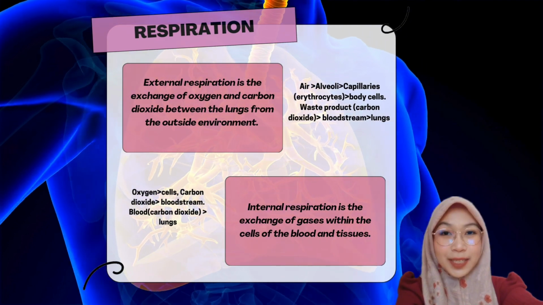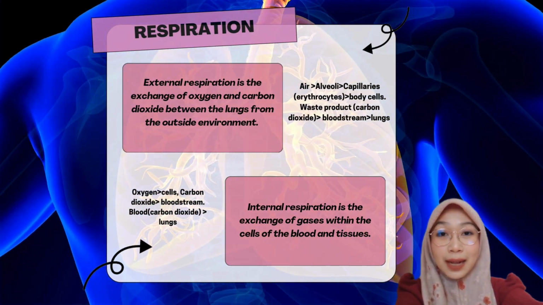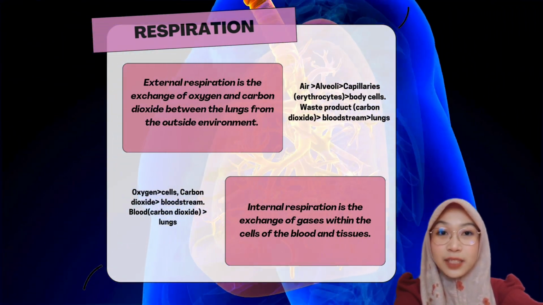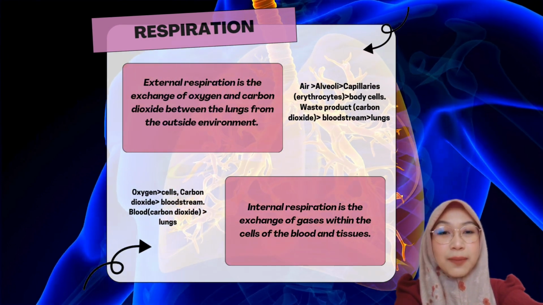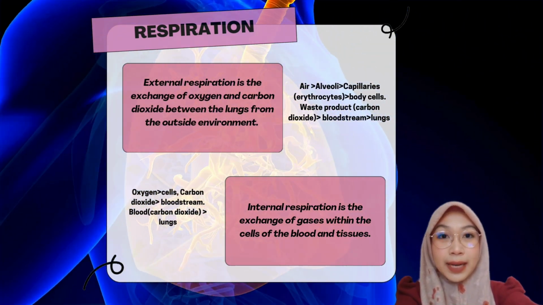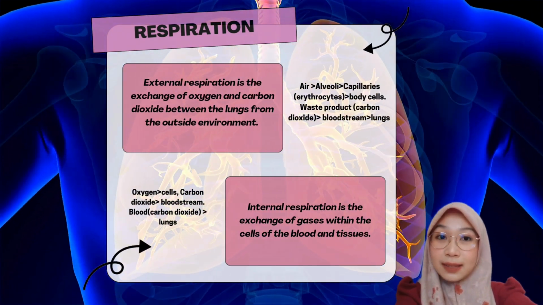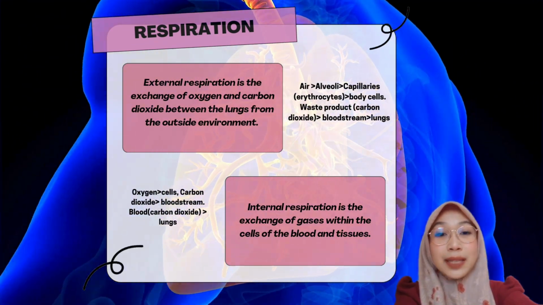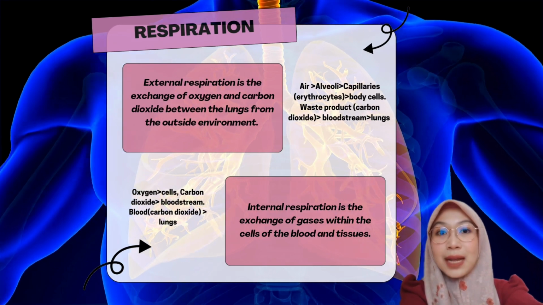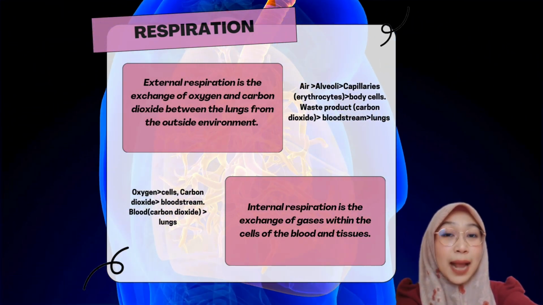External respiration is the exchange of oxygen and carbon dioxide between the lungs and the outside environment. As air is inhaled into the alveoli, oxygen immediately passes into the surrounding capillaries and is carried by erythrocytes, which are red blood cells, to all body cells. At the same time, the waste product, carbon dioxide, that has passed into the bloodstream is transported into the air spaces of the lungs to be exhaled.